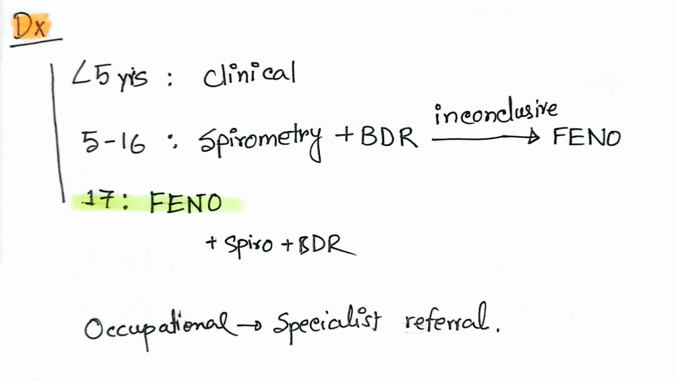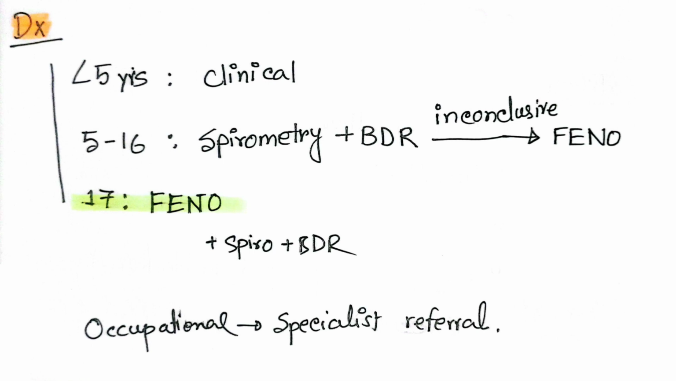So at less than 5 years, we usually do not do any objective test like spirometry, bronchodilator reversibility or fractional exhaled nitric oxide level. If a patient is 5 to 16 years, then we'll do the objective tests, which are spirometry and bronchodilator reversibility. If these tests are inconclusive, then we may need to do fractional exhaled nitric oxide.